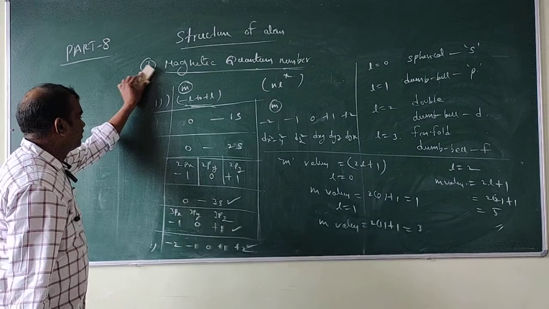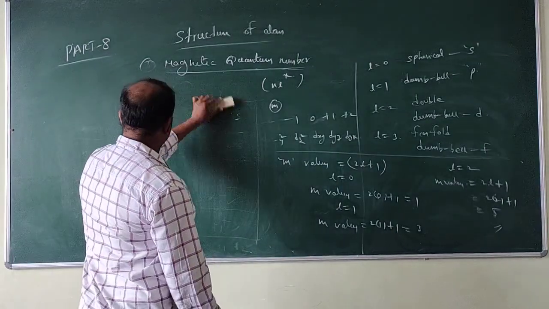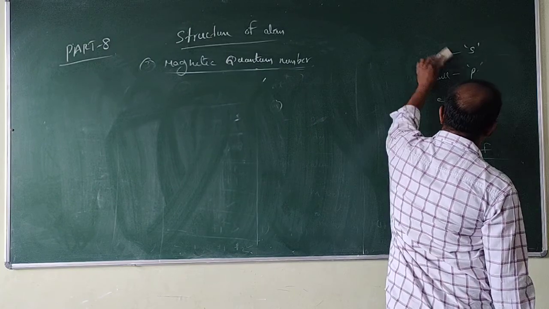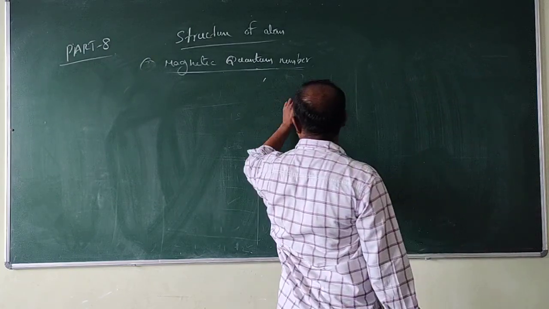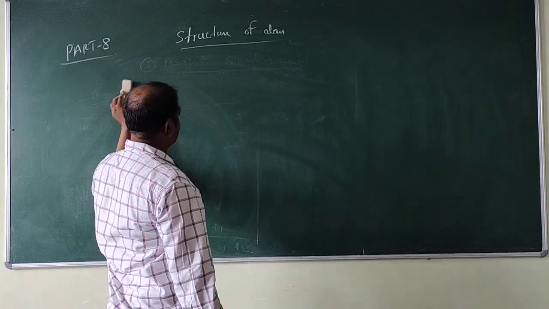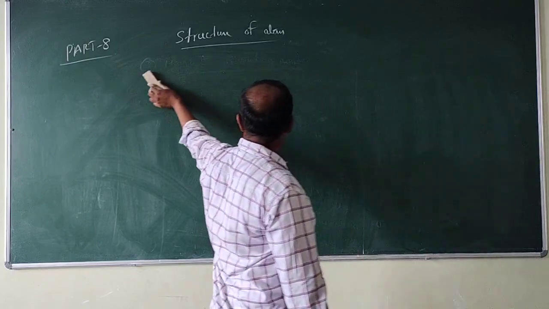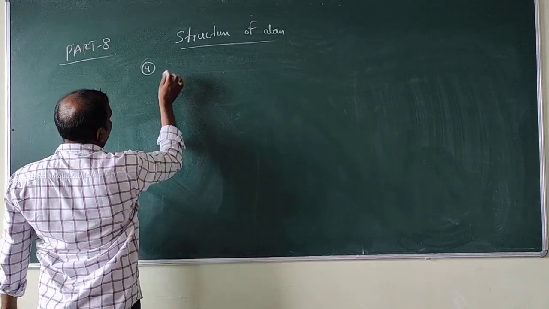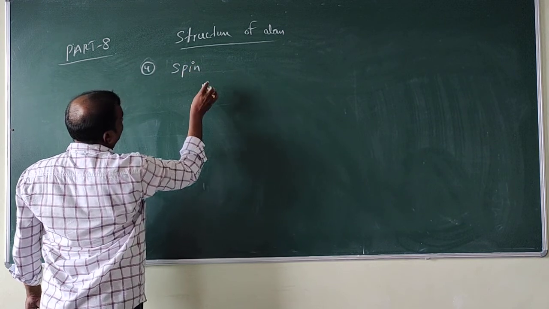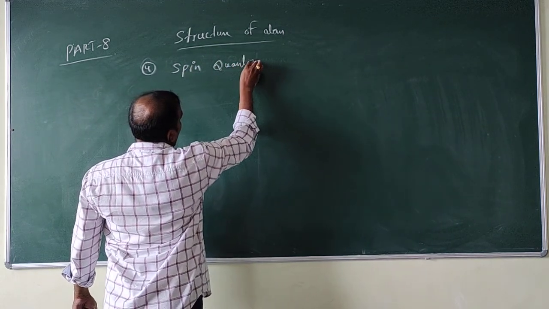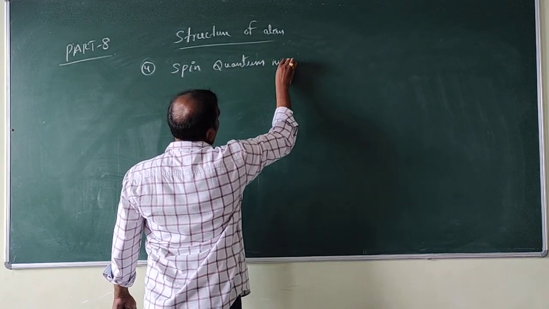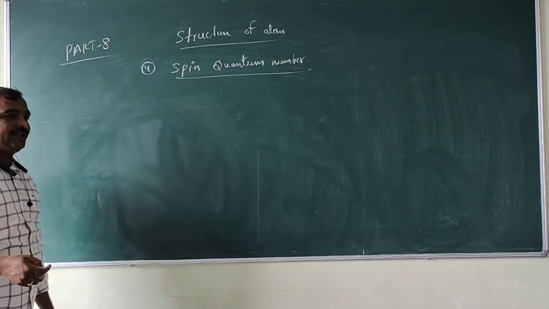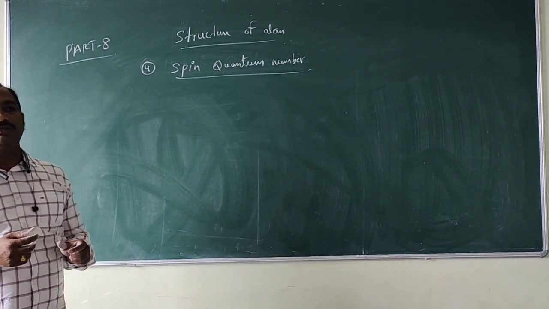Next, the last quantum number, spin quantum number. Previously three quantum numbers were covered: principal quantum number, azimuthal quantum number, and magnetic quantum number.